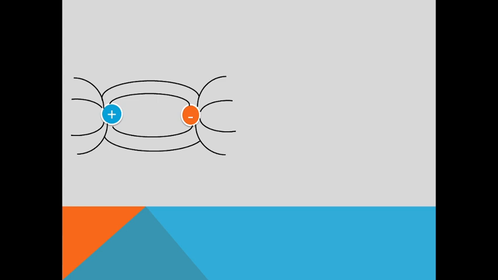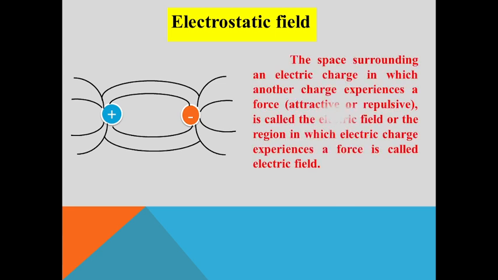So next we go to the electrostatic field. If we understand electric charge, then we can understand electric field. We can define it as the space surrounding the electric charge in which another charge experiences a force that may be attractive or repulsive.